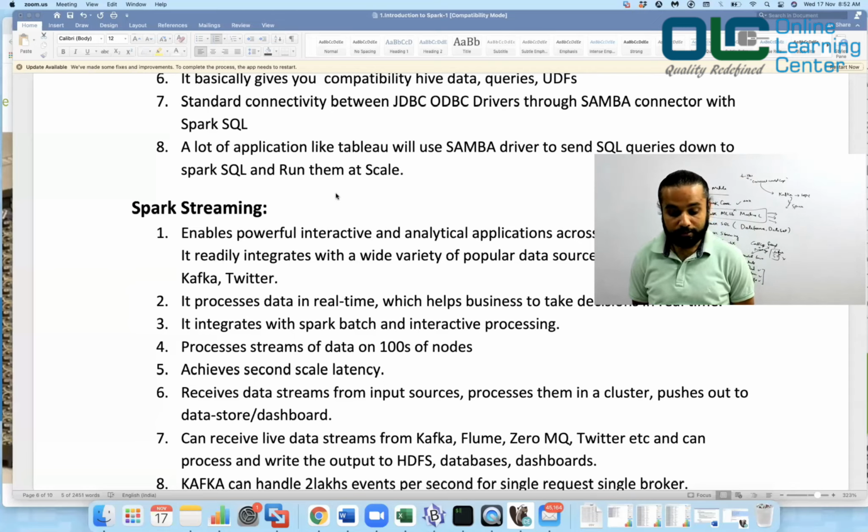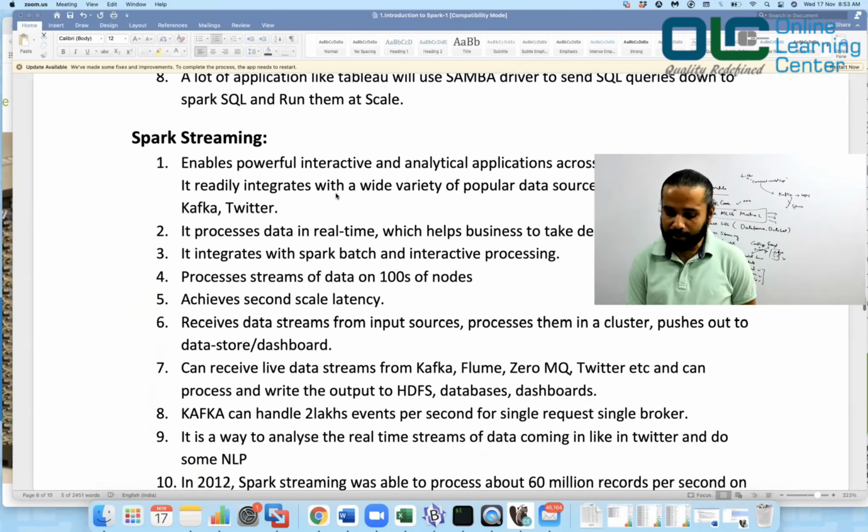A lot of applications like Tableau would use the Simba driver to send SQL queries down to Spark SQL and run them at scale. Now think about this. It is also possible that you integrate Tableau with Spark, right? Your Spark is running the query, it is processing a huge amount of data, and then those data will be visualized by your Tableau. It's practically possible. So all these things can be done.